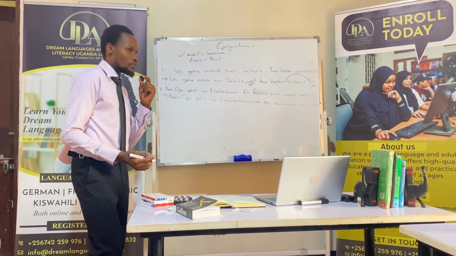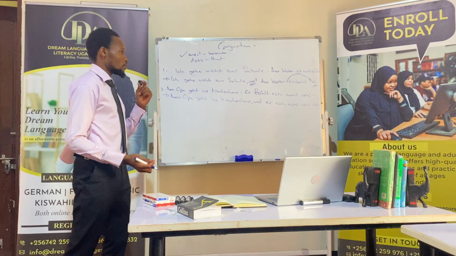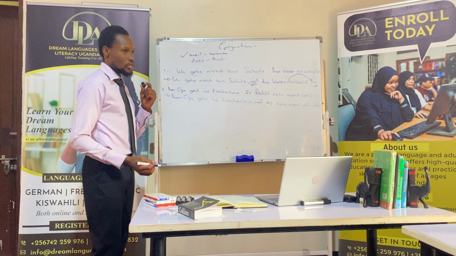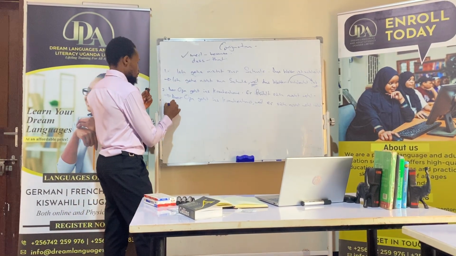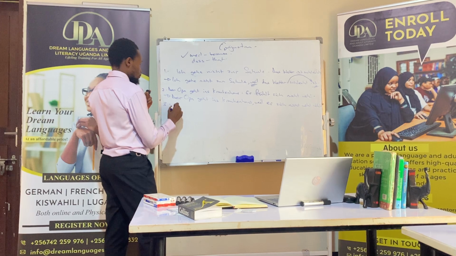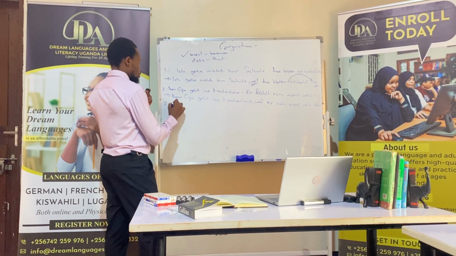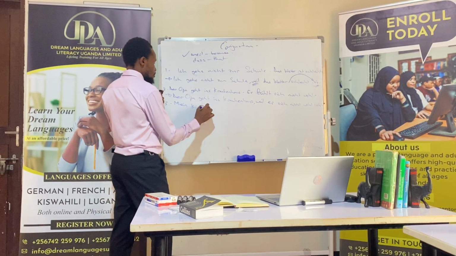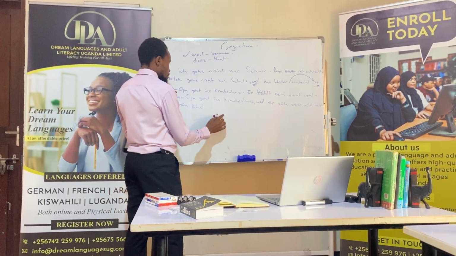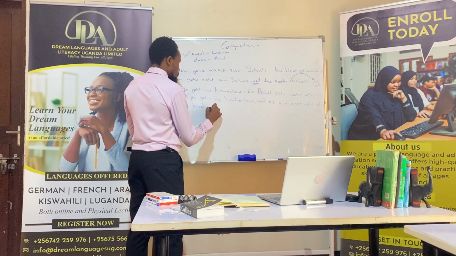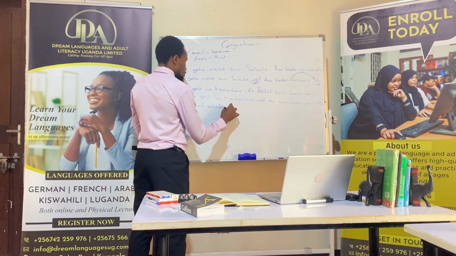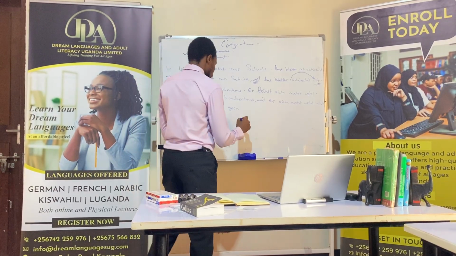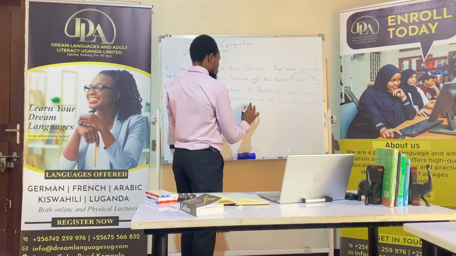So that is it. Have you understood? If you've understood, please join these two sentences together. This is it. Assignment. Mein Kind möchte gern Schokolade.